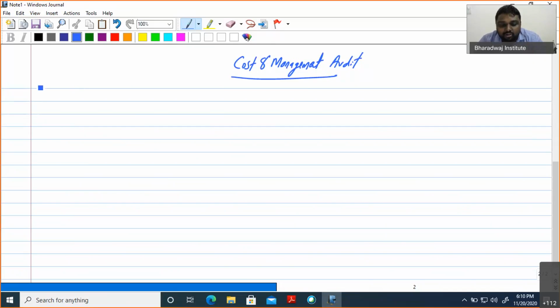So, as you are aware, cost and management audit is now one of the very interesting and scoring papers after the introduction of the online pattern of examination, because they are asking more questions in MCQ model. Even problem questions they have started asking in MCQ model. So you can get a lot of savings in time.